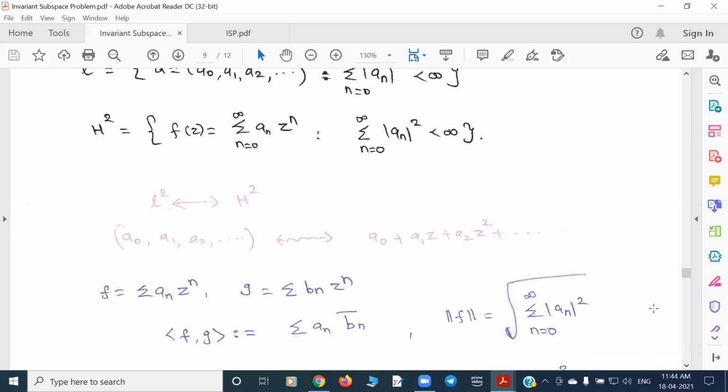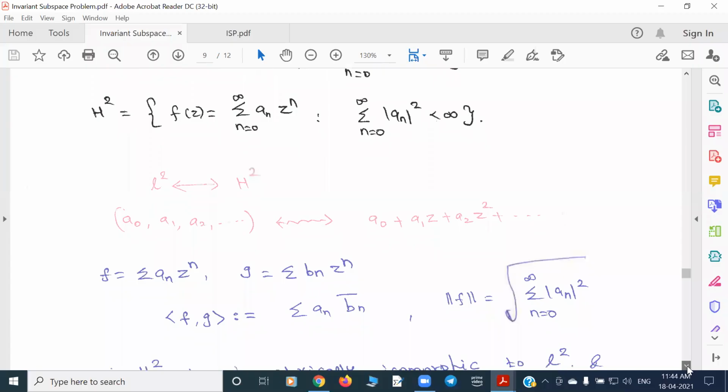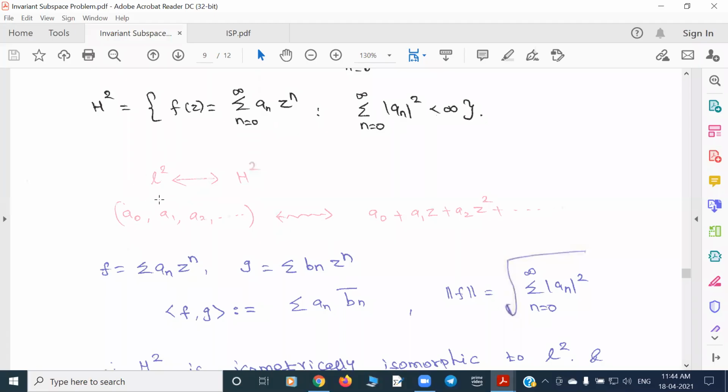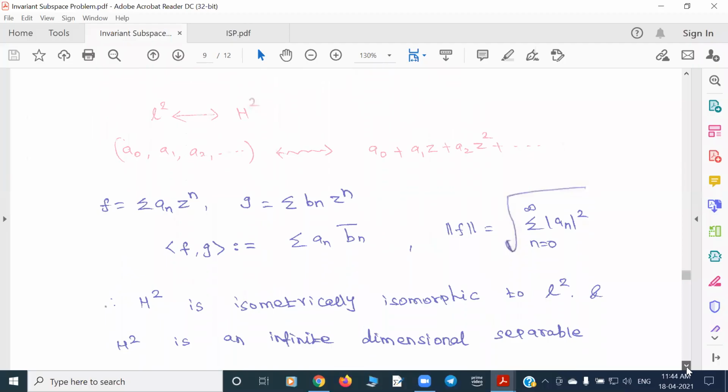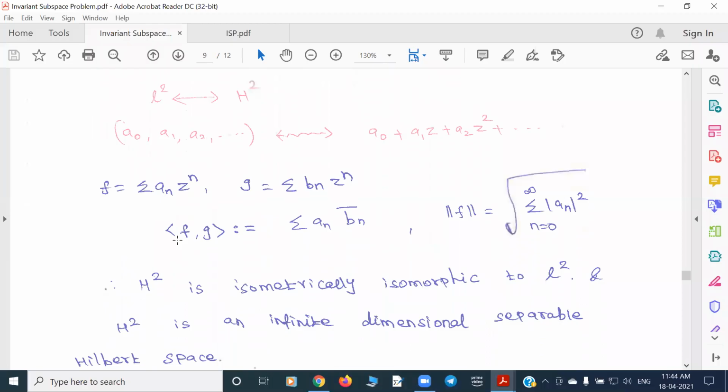Since L2 is a Hilbert space, we can imitate the same structure on the Hardy space H2, with inner product and norm defined as in the case of L2. So H2 becomes a Hilbert space, isometrically isomorphic to L2.